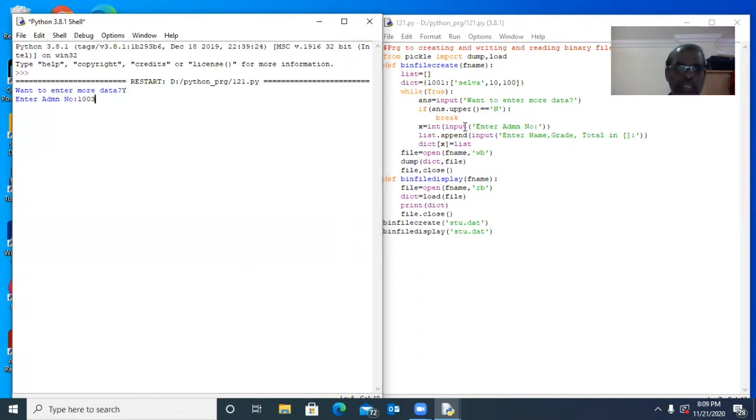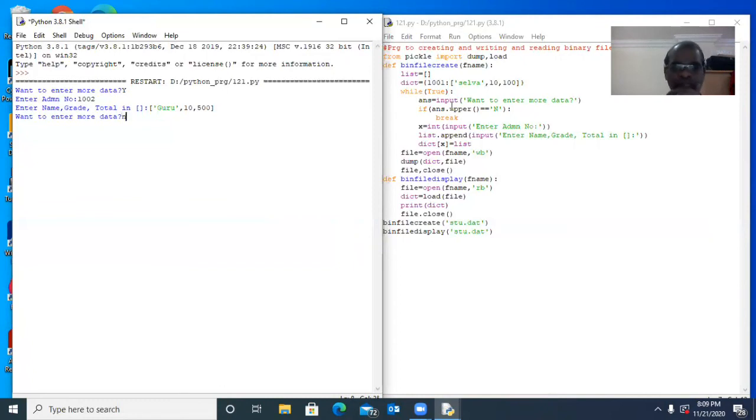That is the second student's admission number. 1002 will be stored into X. Now list dot append input. I would like to type within square bracket the second student's name, grade and marks. Now this list dot append contains Guru, 10 and 500. So want to enter more data. This is already executed. Dict of 1002 equal to list. Now dict contains two key value pairs, 1001, 1002, Selva 10, 100, Guru 10, 500. So I don't want to enter more data.